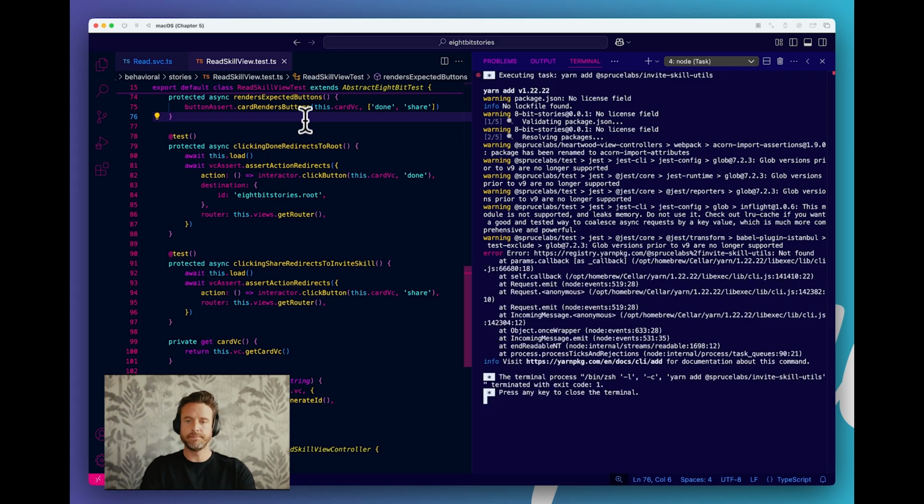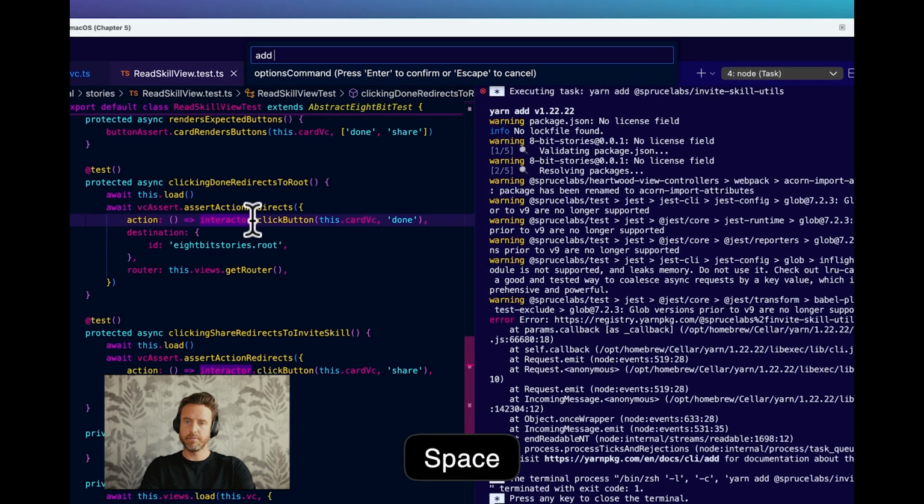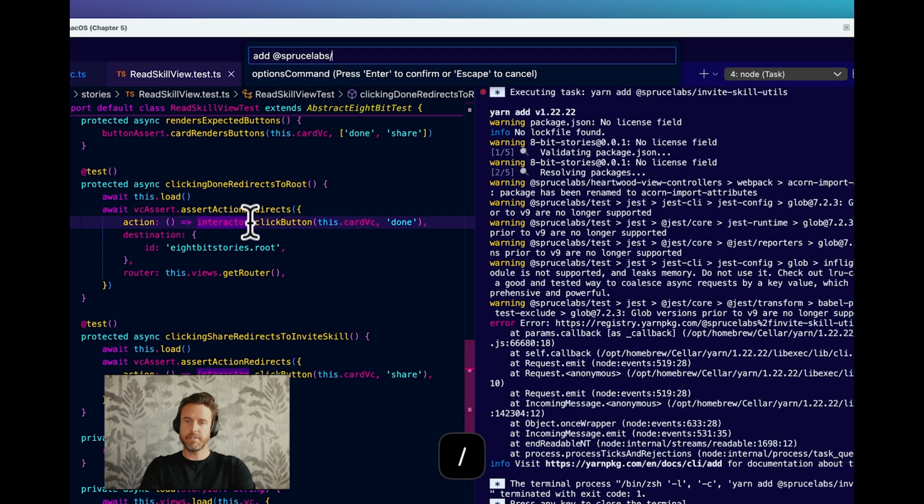Nope, I was wrong. That was crazy how long that took. Hopefully we cut during that time. So let's try it again. Yarn add @sprucelabs/spruce-invite-utils.